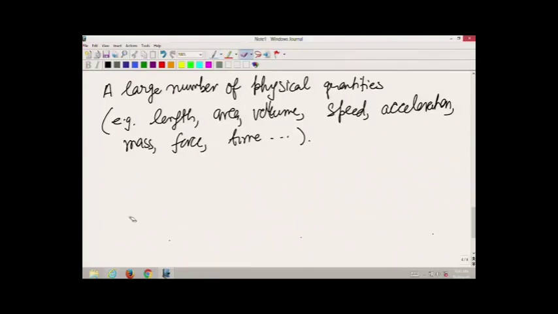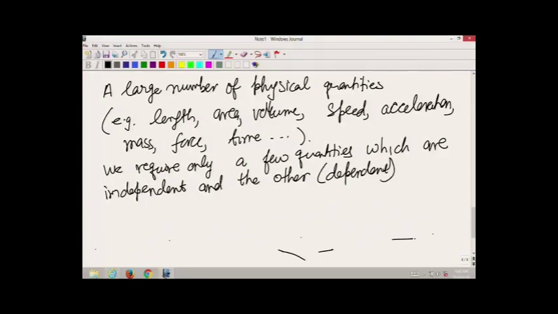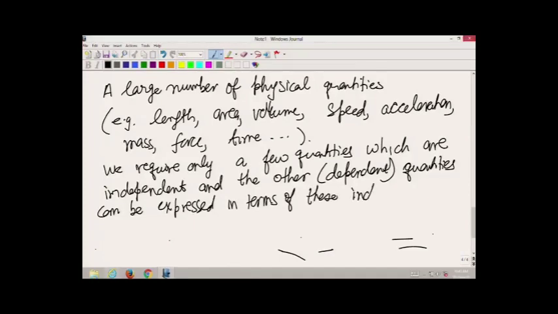So, the number of physical quantities which we want to express is quite large, but it turns out we require only a few quantities which are independent, and the other quantities can be expressed in terms of these independent quantities.